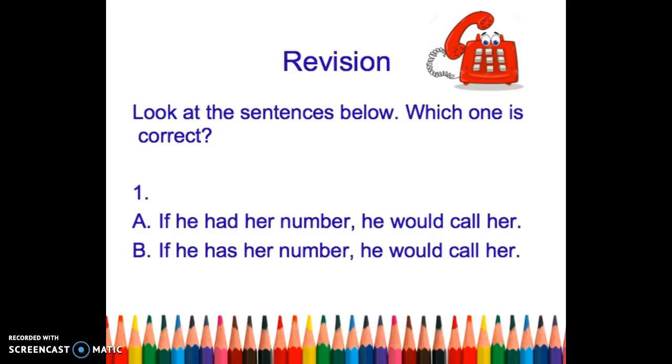Now let's try to do two questions to revise what we have learned just now and also put what we have learned into practice. Look at the sentences below. Can you tell me which one is correct? A. If he had her number, he would call her. B. If he has her number, he would call her. Which one is correct? You're right. Answer A is the correct one. As we had mentioned, we use simple past tense in the if clause, so we'll use had instead of has. So if you've chosen A, give yourself a big round of applause.